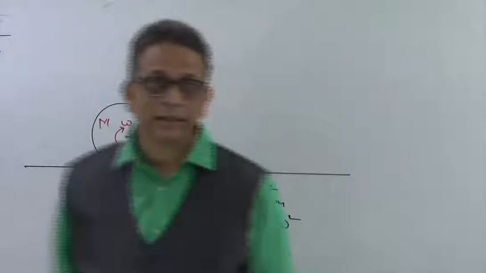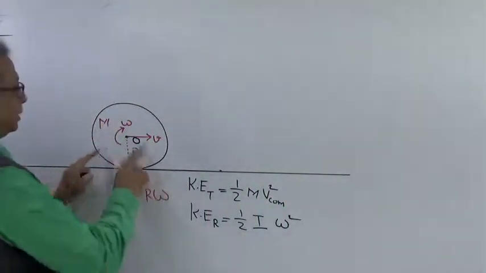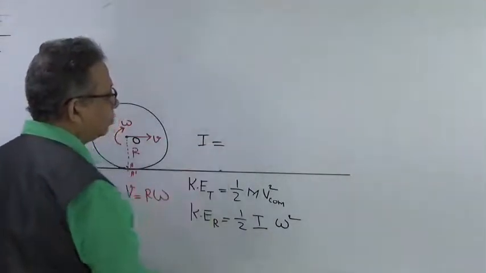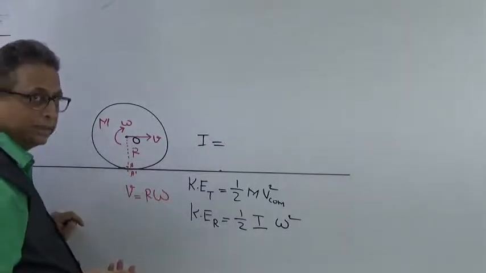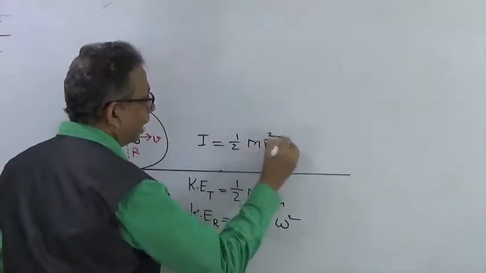Now here comes the next complication. What is I? This is a disc, so for a disc, what was the moment of inertia? It was 1/2 mr square.